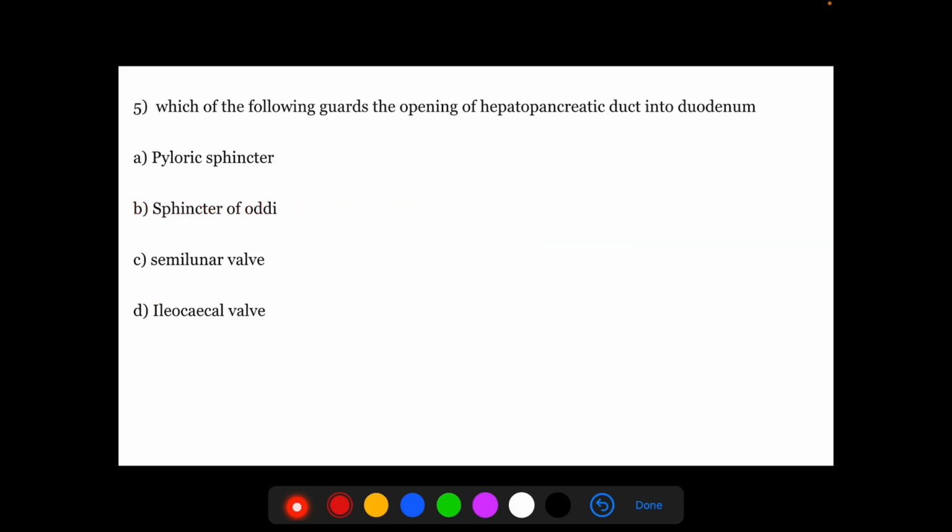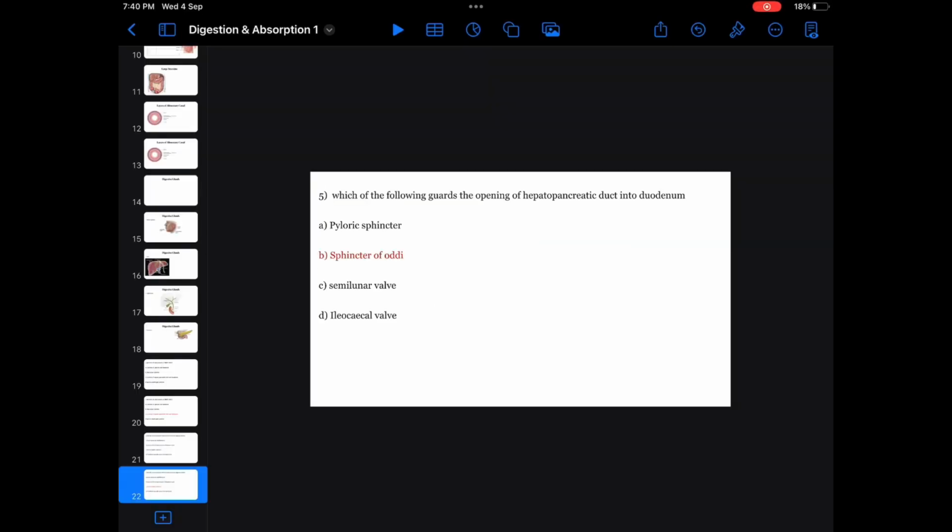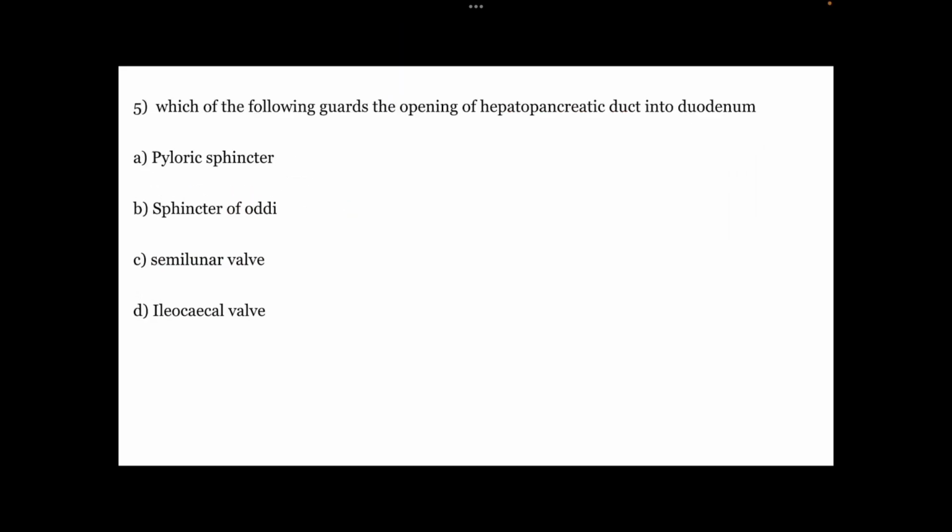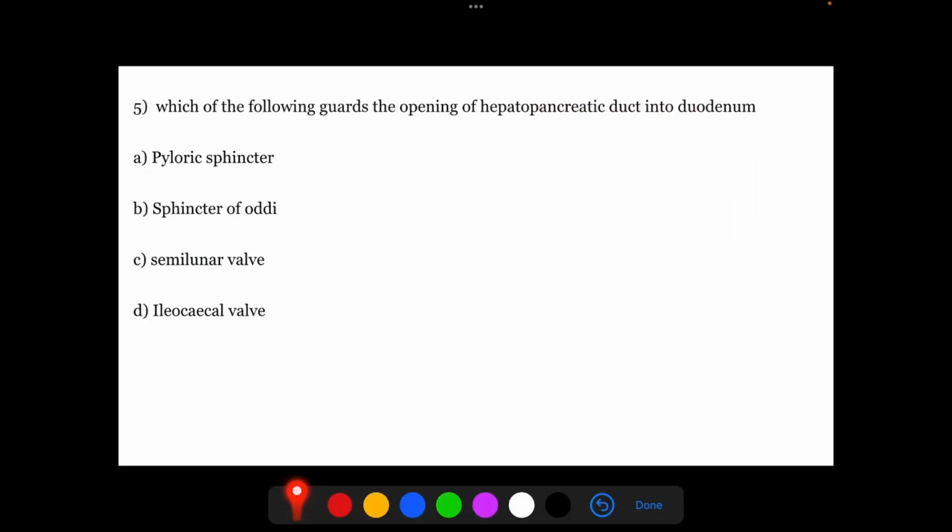Which of the following guards the opening of the hepatopancreatic duct into the duodenum? Sphincter of Oddi. Yes, not the pyloric sphincter. Ileocecal valve is wrong.